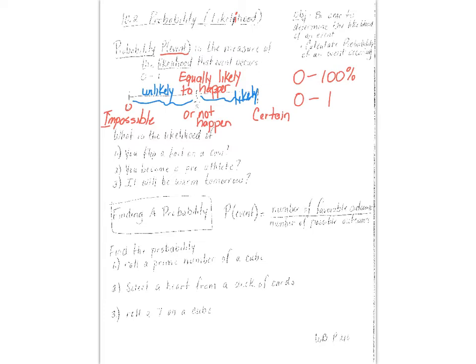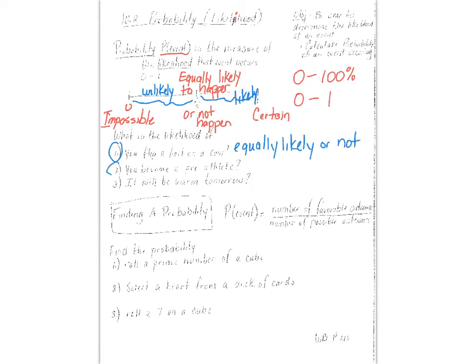So it says, what is the likelihood, number 1, that you flip a tail on a coin? Think about it. What are the chances that you flip a tail? Isn't that 50-50, right? It's got to be a fair coin, of course. So you have to say that is equally likely or not to happen.